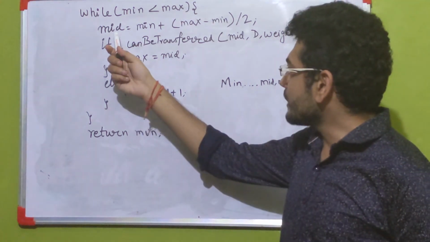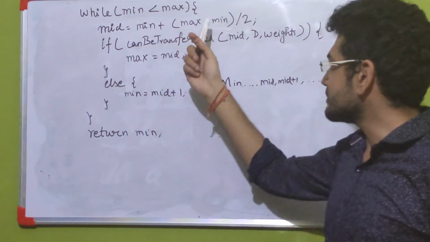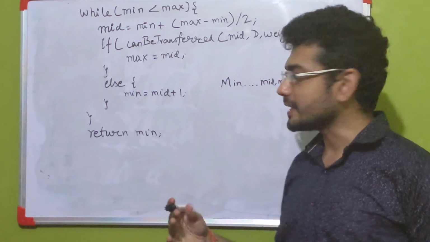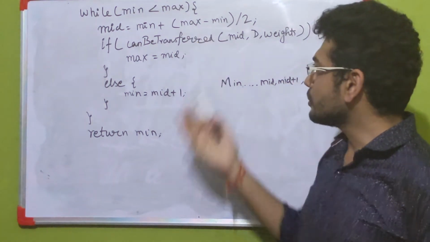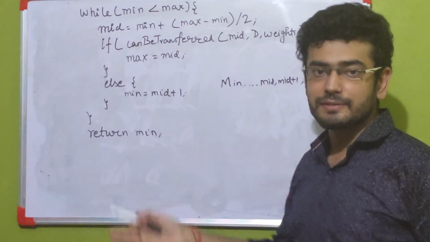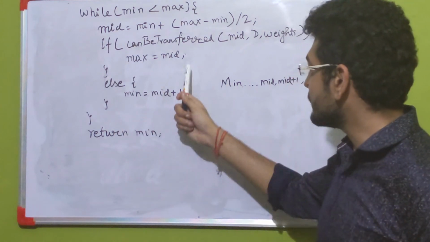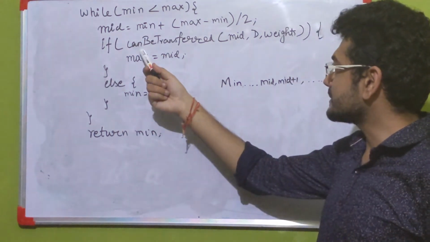Now I have tried to calculate this mid value in this fashion just to ensure that we are not exceeding the integer overflow capacity. So you can also do it simply as min plus max divided by 2.